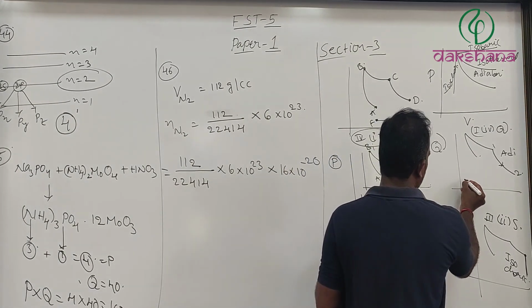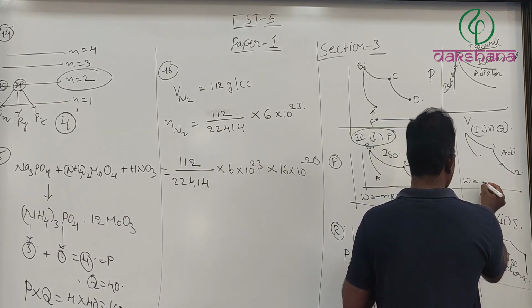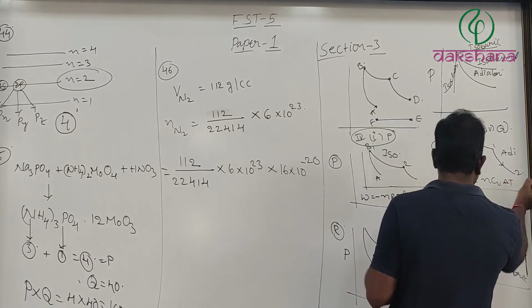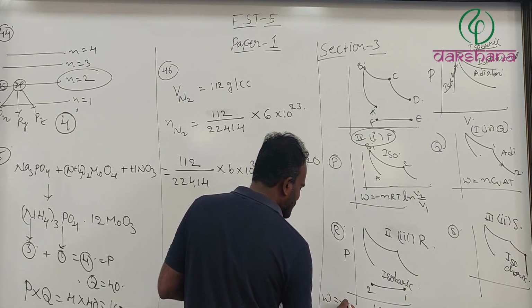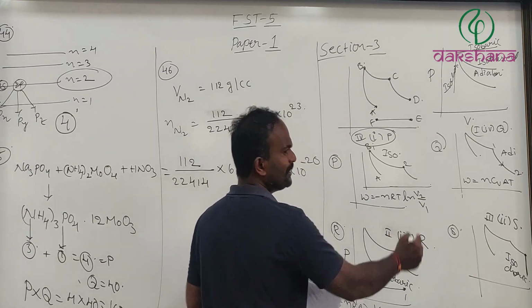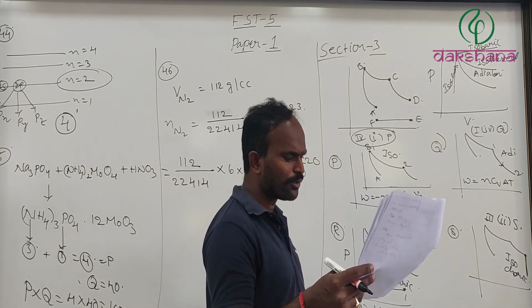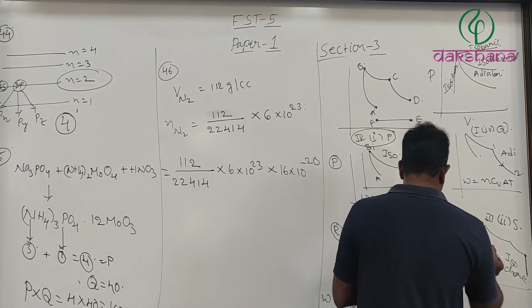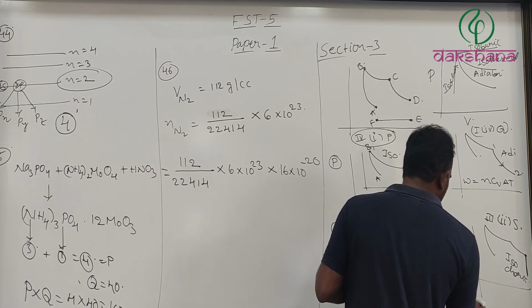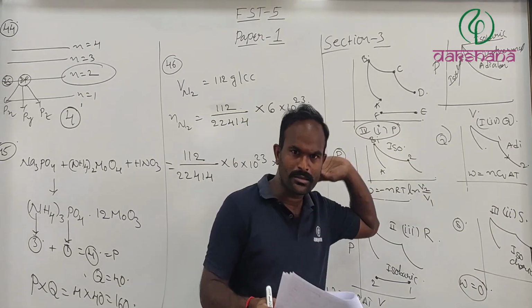For the adiabatic process, work done is equal to n Cv delta T. Here the work done W12 is equal to minus nR delta T. It could be minus P external into delta V, but that expression is not there, therefore I have taken nR delta T, which is most relevant. For the isochoric process, work done is equal to 0. Based on that, I matched all these.